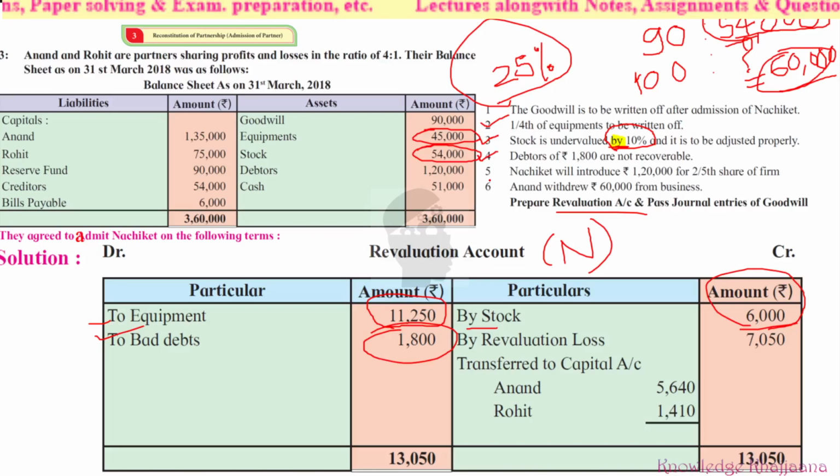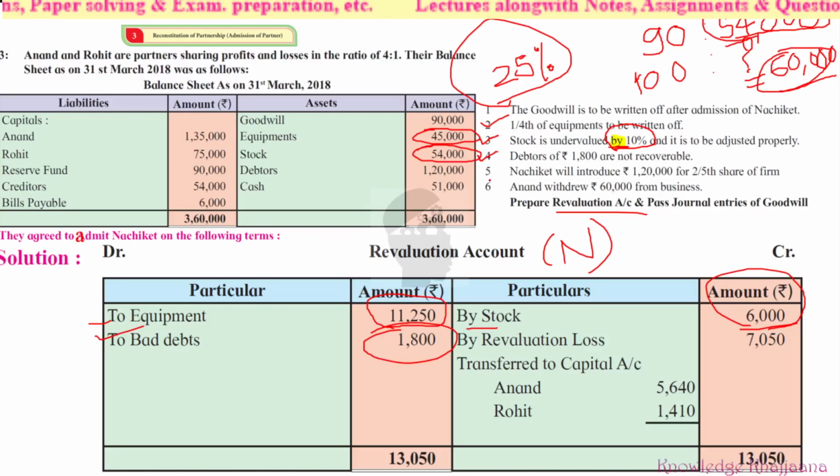Who are the partners? Anand and Rohit. What was the amount of the loss? That is the closing amount. 7,050 is the closing amount, because to tally this amount with this amount, you have to make them show the same total. This is the balancing amount, that is the loss. That loss should be distributed to partners Anand and Rohit in the ratio 4:1.